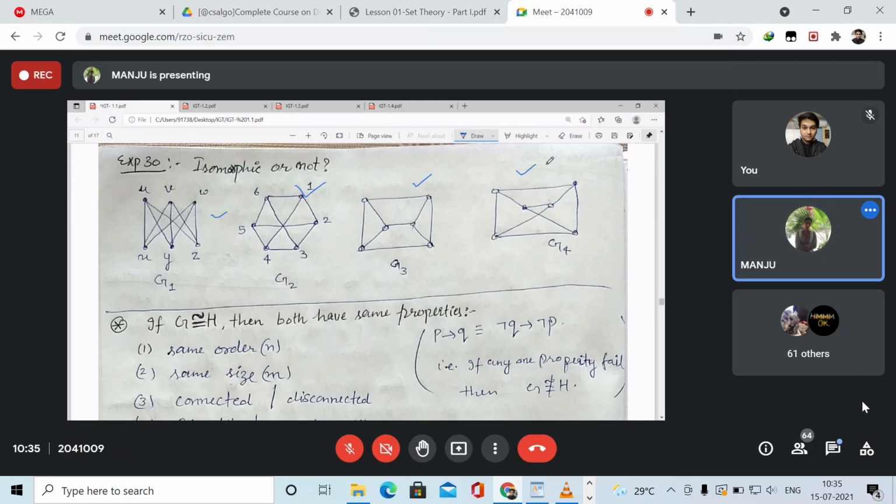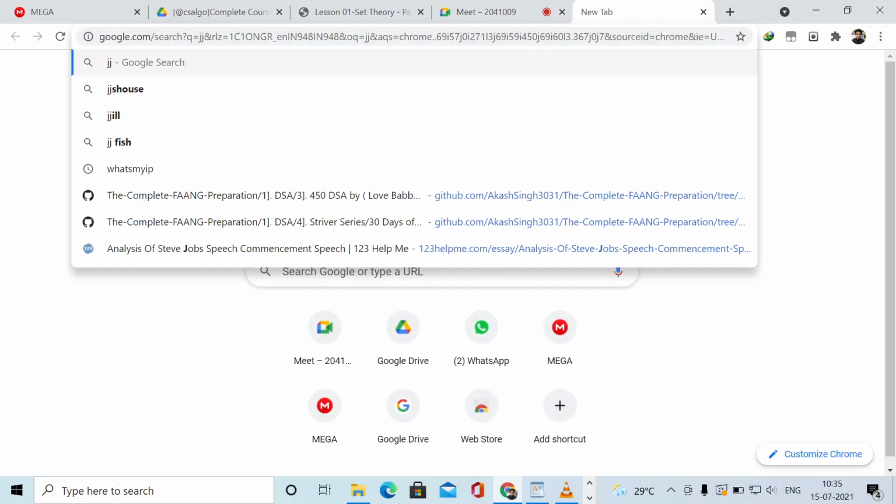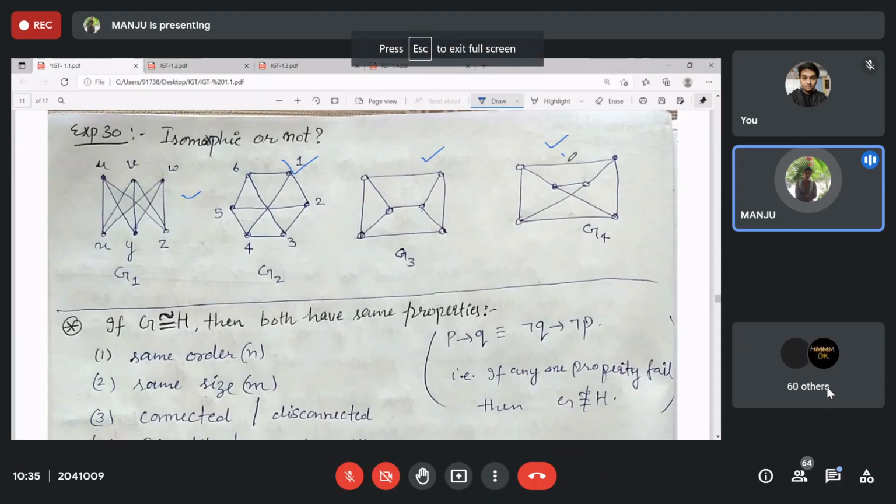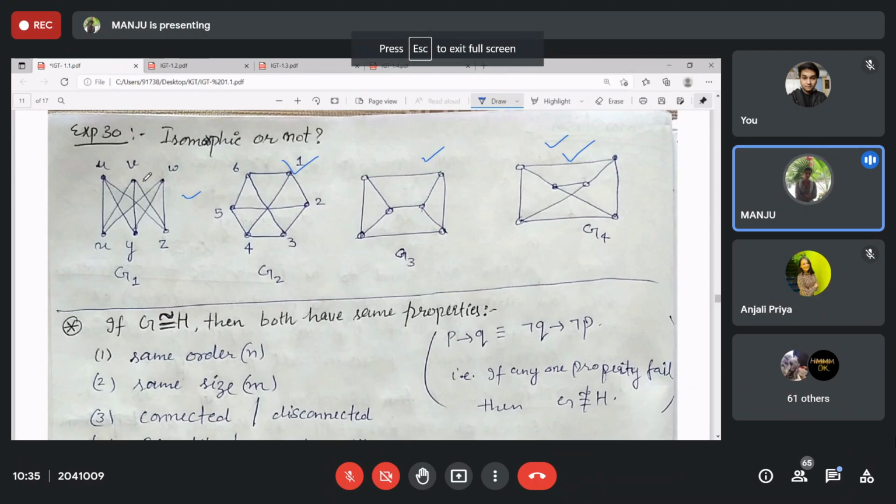Yes, G1, G2, G4 are isomorphic. So which correspondence will you define?